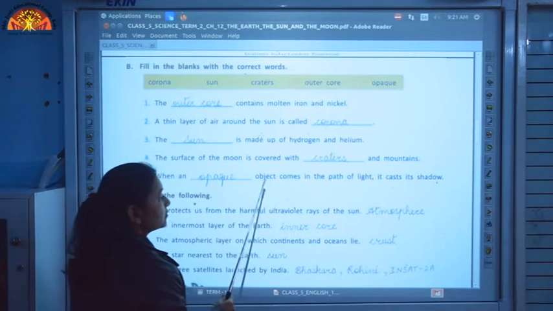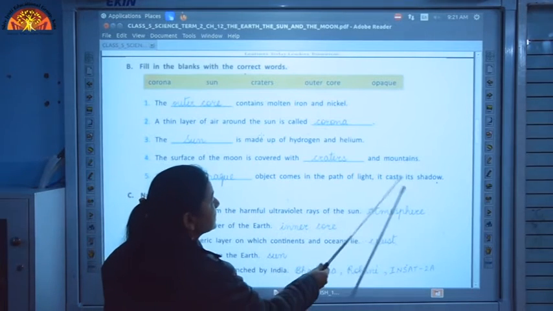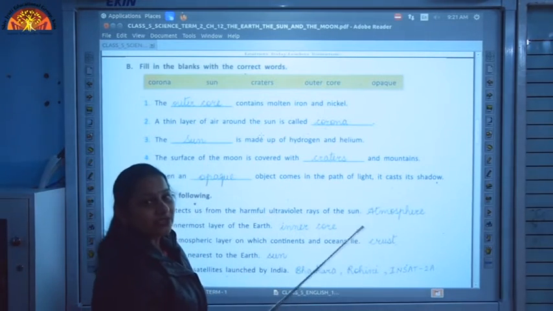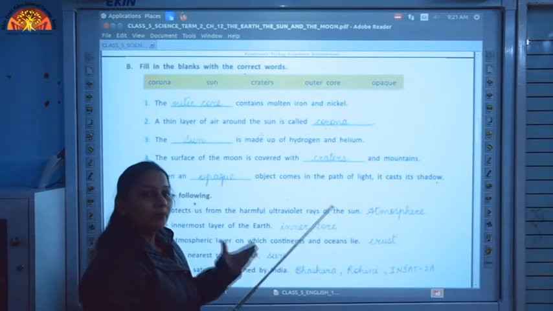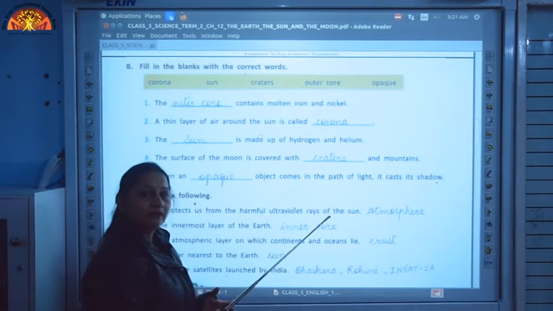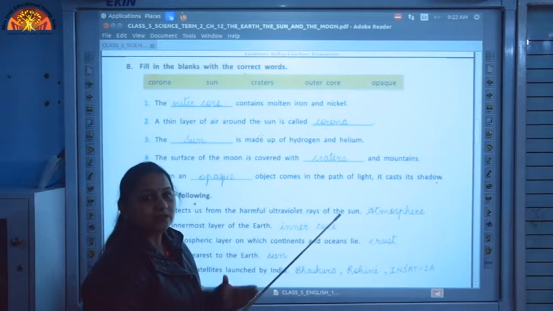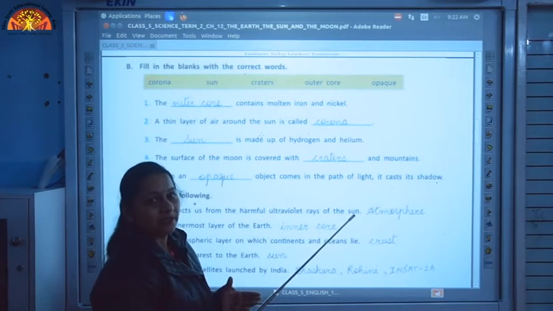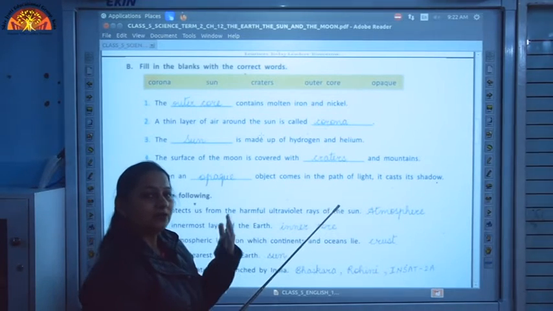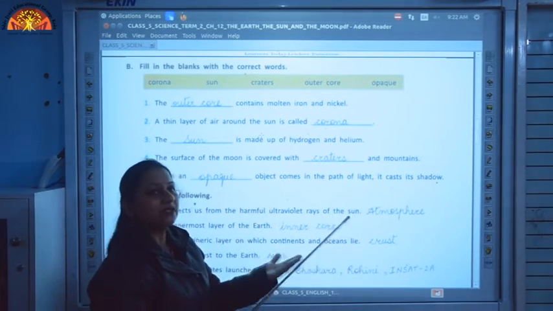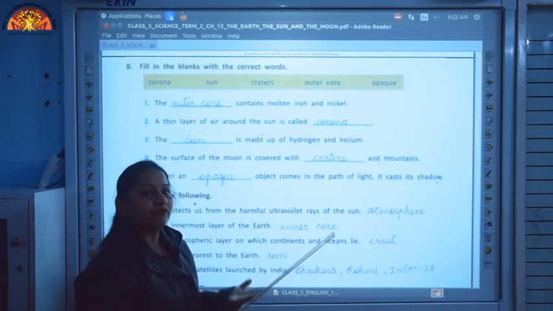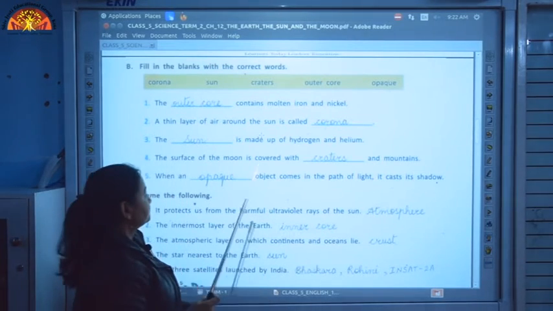When an dash object comes in the path of light, it casts a shadow. A shadow is formed when an opaque object comes in the path of light. Now, what is an opaque object? Opaque objects are the objects that do not allow light to pass through them. So, they cast a shadow opposite to the direction of the light fall.